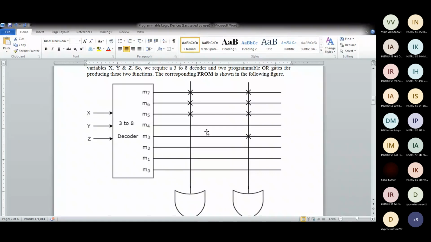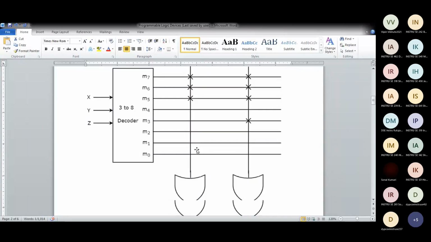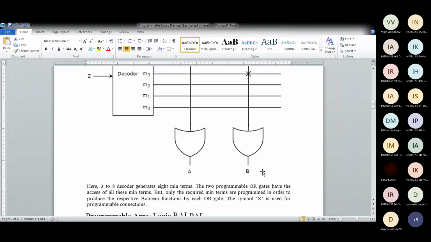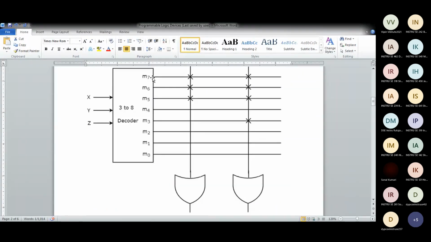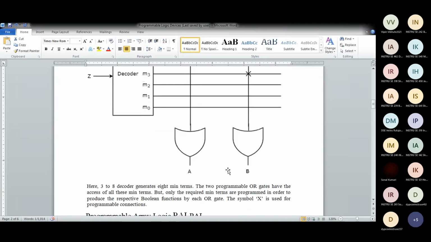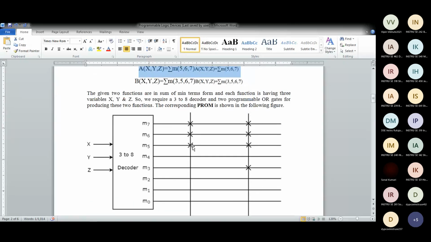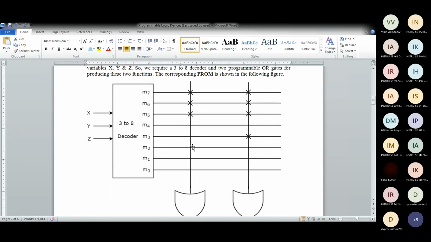So cross marks are enabled and where there is nothing, disabled. It is the same 3 to 8 decoder which we have studied. It has 3 inputs and only 2 outputs. Out of these 8 outputs from the decoder, we are taking only 2 outputs, which are ORed. This way, using programming, you can change the configuration of these combinational logics.